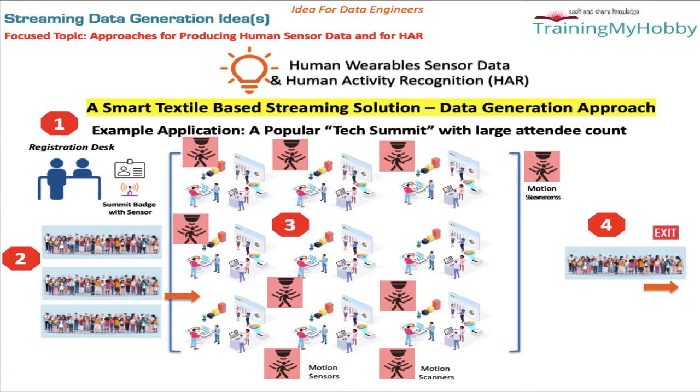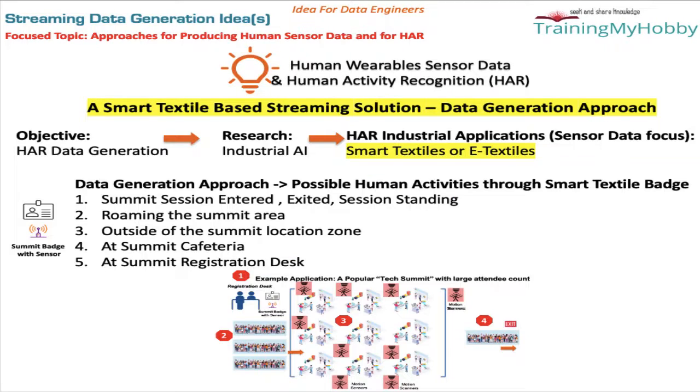Such tech summits will have a registration desk. In our example application, consider summit attendees getting a smart textile badge during registration. Once registration is completed, summit attendees check into session rooms and also roam around the summit location. Some might exit the summit location for various reasons. Consider our summit location having motion scanners that are interconnected with the smart textile badges which each summit attendee is wearing. Now, back to our streaming data generation approaches.